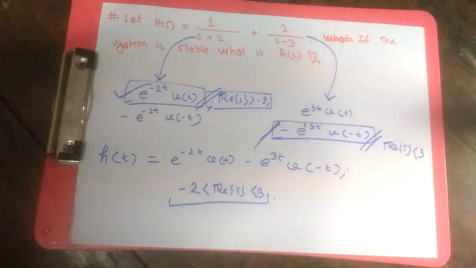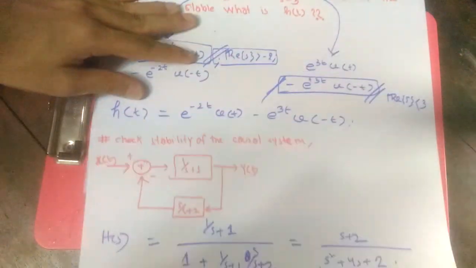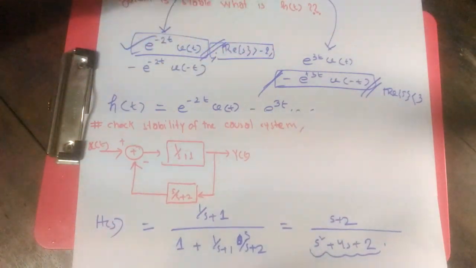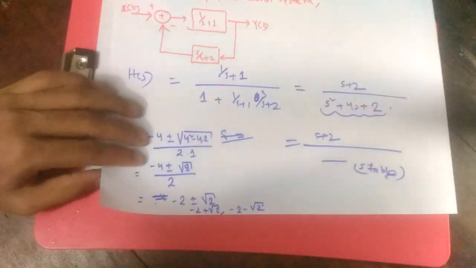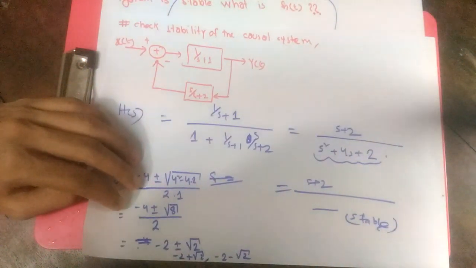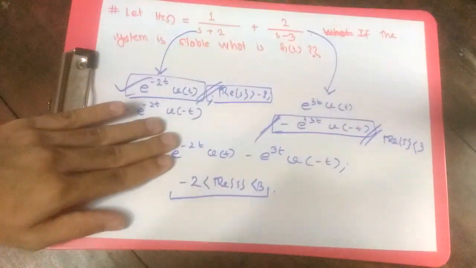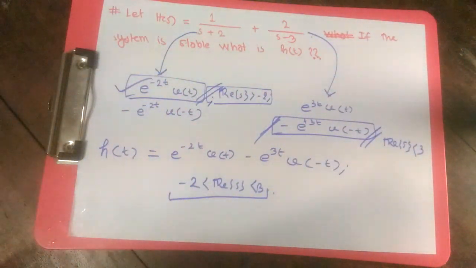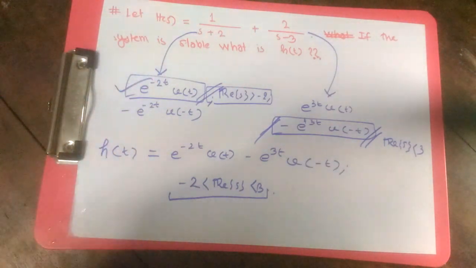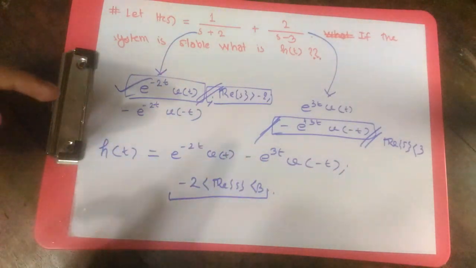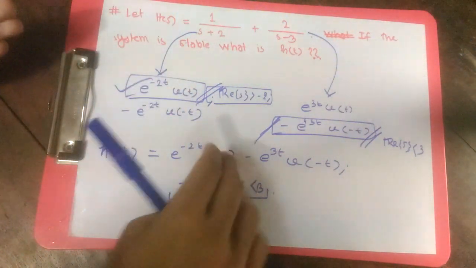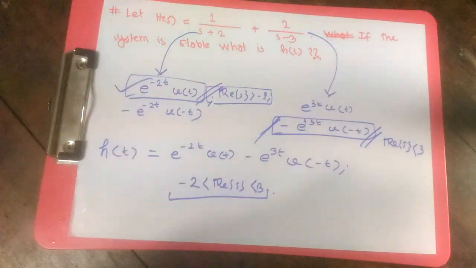The important point is that you shouldn't confuse yourself between causality and finding out h(t) on the basis of stability. When it is said to be a causal system, you just find out the poles and see whether the poles are negative or not, and you can tell your stability. But when it is said that it is stable, you should immediately forget about the causality. There is no sign of causality here. It can be both causal and non-causal, but you should see which pole should be causal or which pole should be non-causal to make the system stable, and according to that you build up your system impulse response, and according to that you find out your ROC.